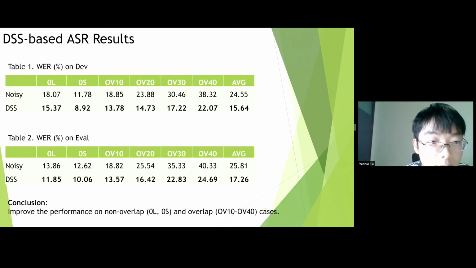Here are the results on the development and evaluation sets, shown in table 1 and table 2. We can find that the DSS-based method can improve the performance on the non-overlap 0L and 0S cases, and also the overlap cases. The DSS-based method achieves an average relative WER reduction of about 35% compared to the baseline.